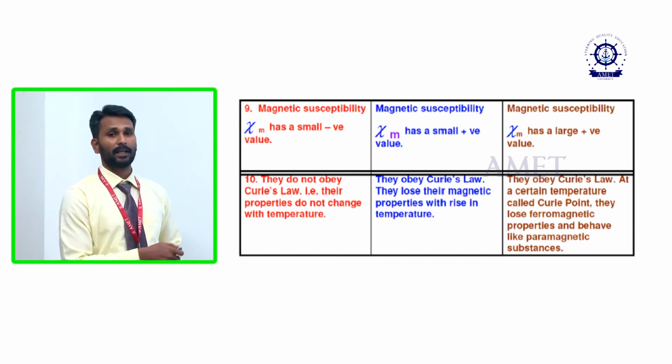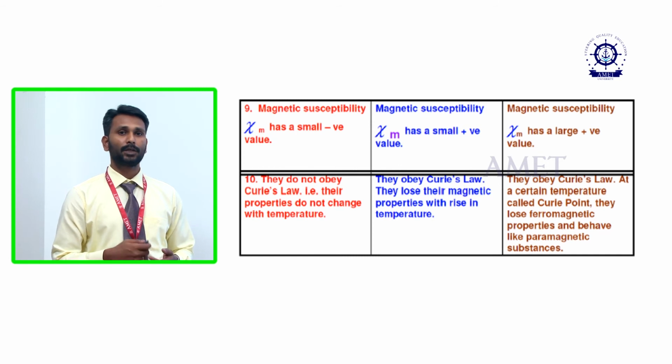Ferromagnetic materials also obey the Curie law.